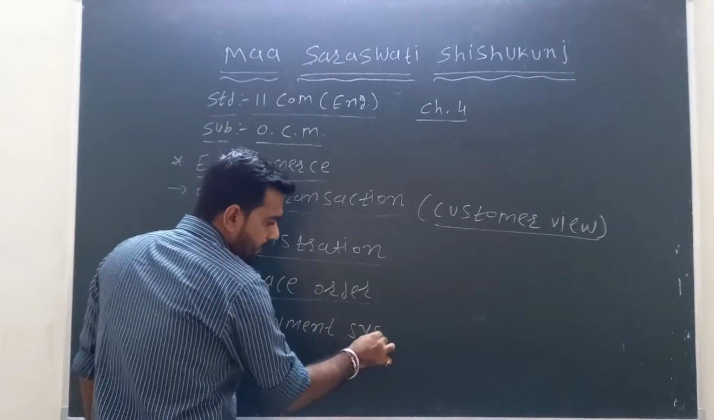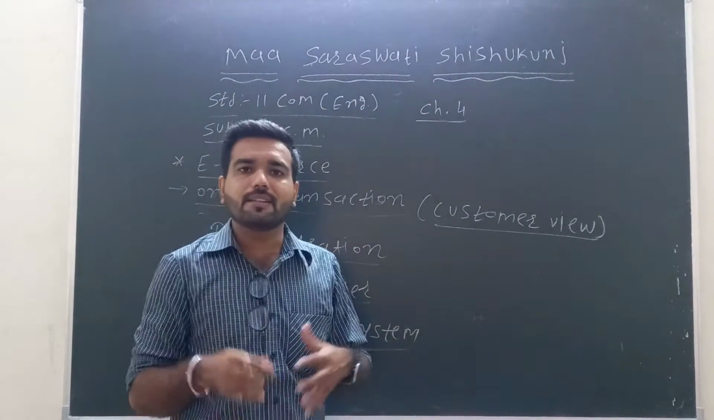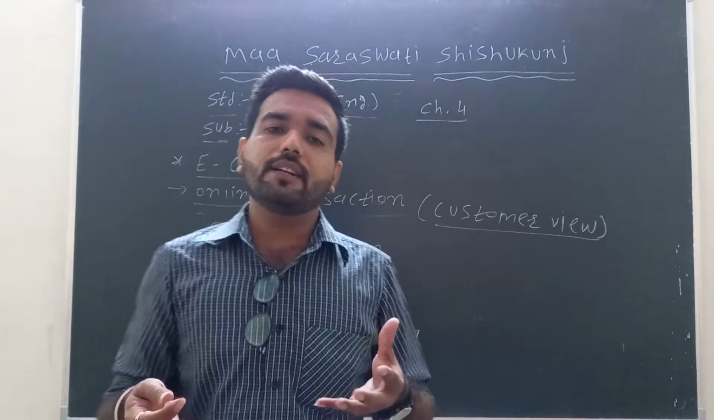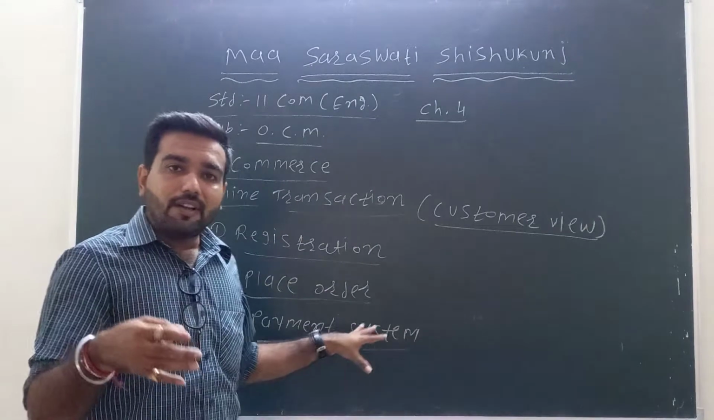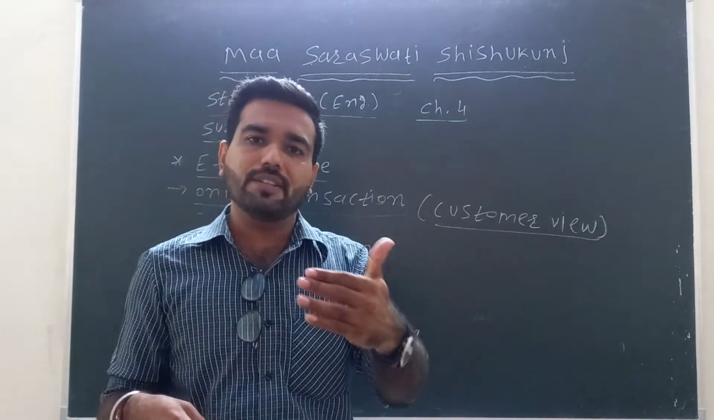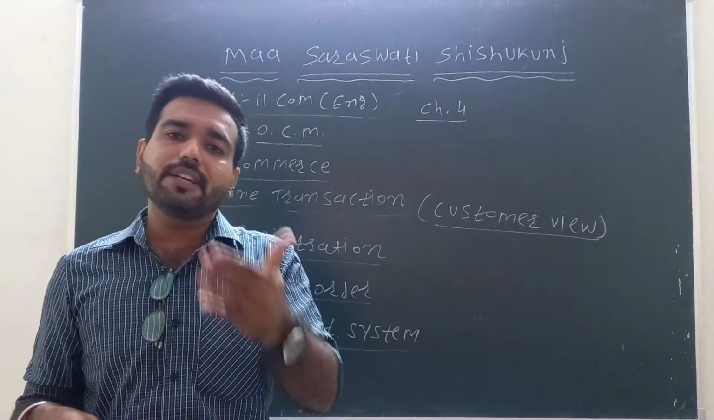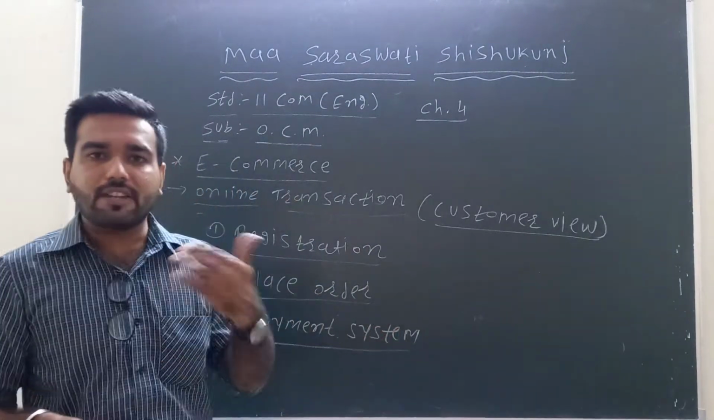Third one, it is the payment system. In the payment system, the customer has to pay. After placing the order, the customer has to pay the rupees for that product. Here there are different ways of payment, like cash on delivery,